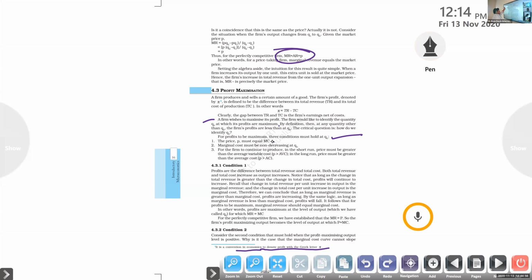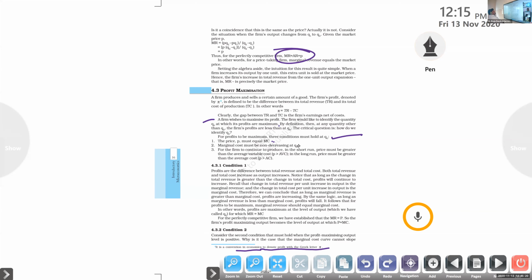Second condition: marginal cost must be non-decreasing at Q0. If you are producing the maximum output, marginal cost should not decrease. It should be equal to or more than.